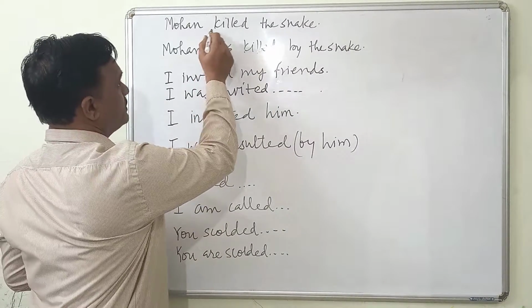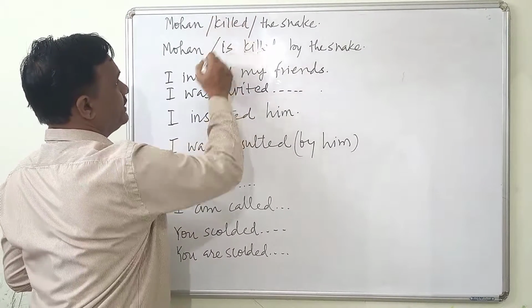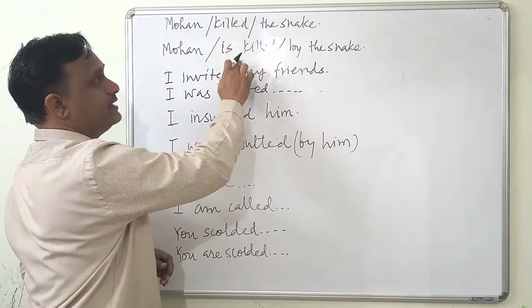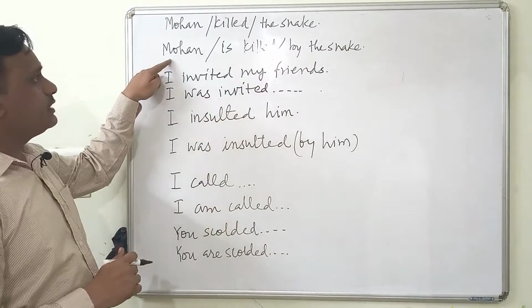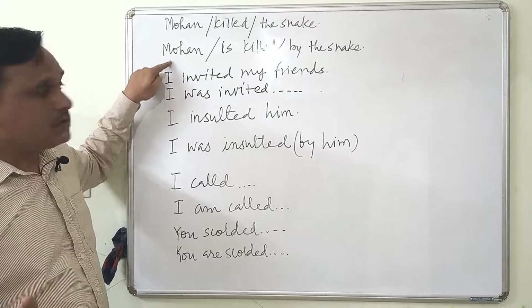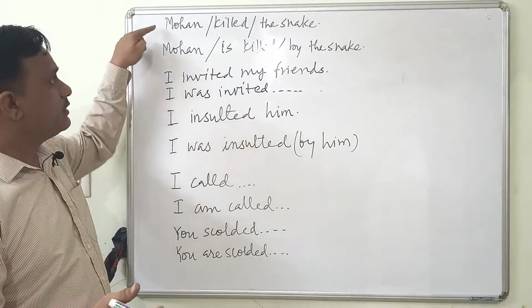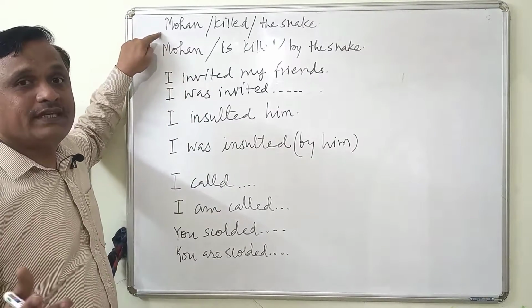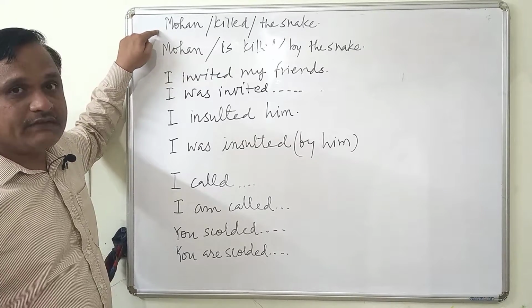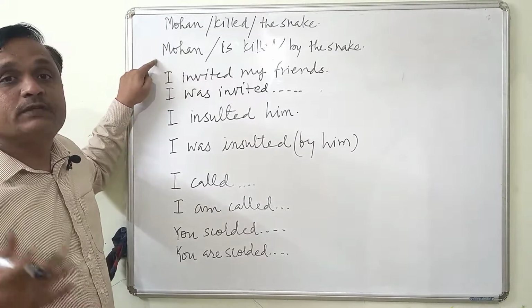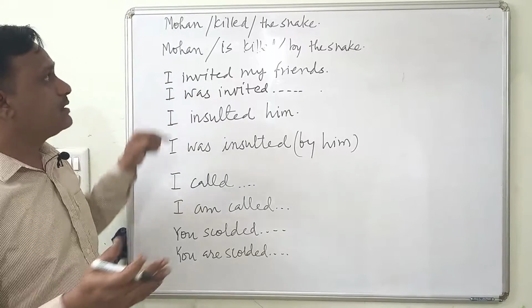Just see the difference here, killed and is killed. So here Mohan is not acting. Who is acting? The snake is acting. And here in this first case Mohan is acting. So Mohan is active here, and in this case Mohan is passive. So how to make the passive?